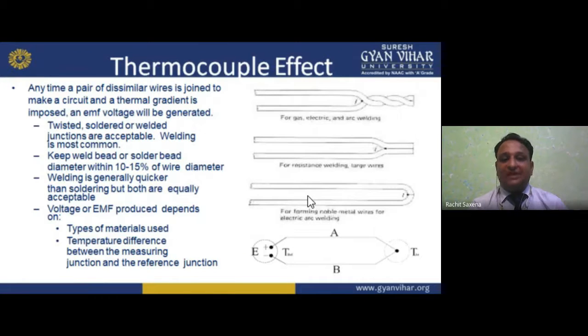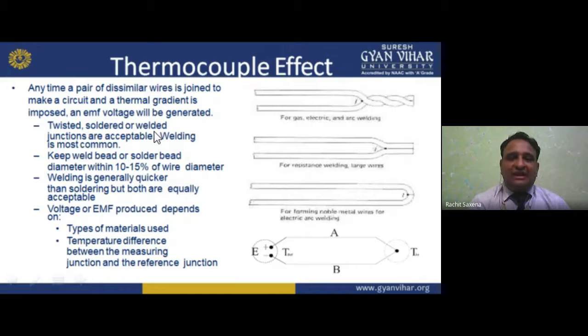Now, how does the thermocouple effect take place and where can we use it? Anytime a pair of dissimilar wires is joined to make a circuit and a thermal gradient is imposed on it, an EMF voltage will be generated. For this, gas, electric and arc welding are used.